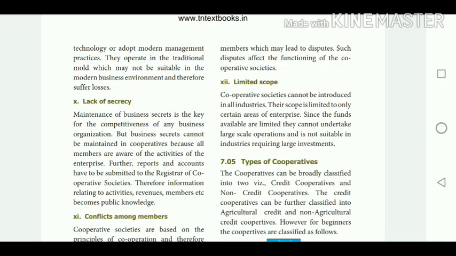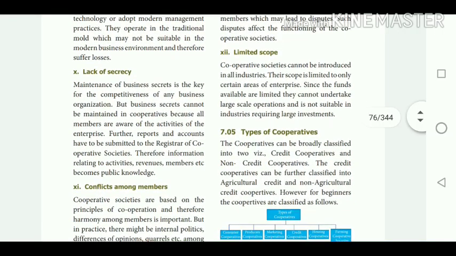Then conflicts. What is the meaning of conflict? Some problems among the members. Cooperative societies face some problems among the members which may lead to disputes. Such disputes affect the functioning of the cooperative society. Then limited scope. Because the fund is also very limited, the cooperative society cannot be introduced in all industries, because the fund availability is very low in the case of a cooperative society.